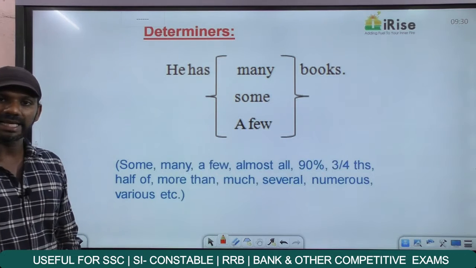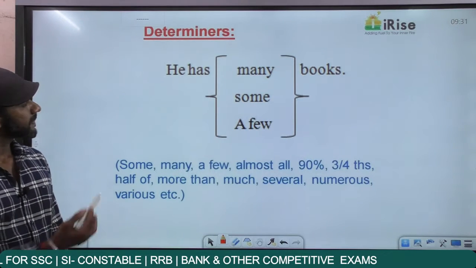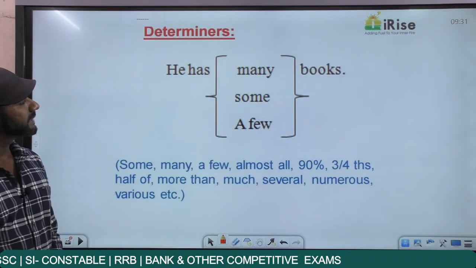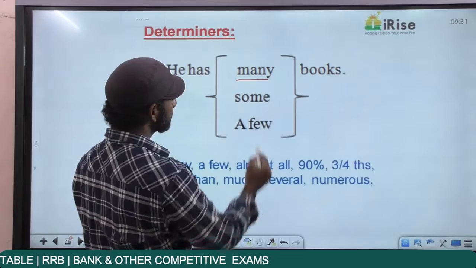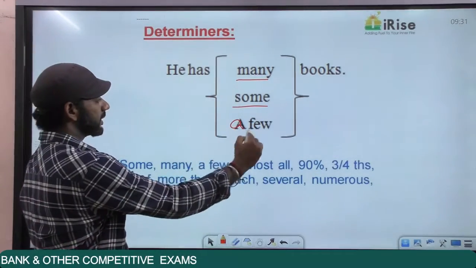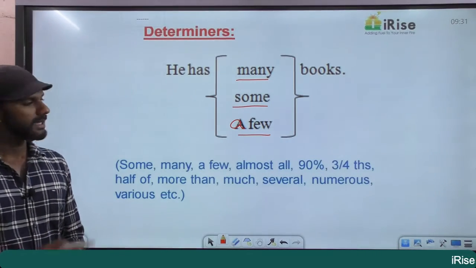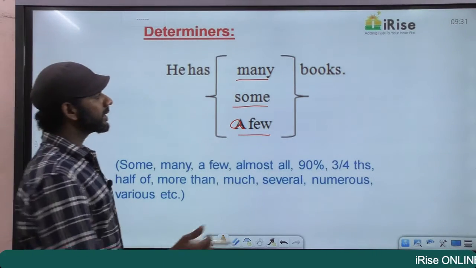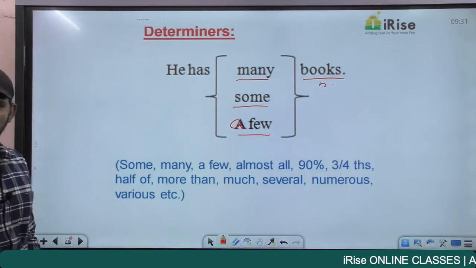Come to the next rule, determiners. I'll tell you what. Come to the statement I gave. He has many books. He has some books. He has a few books. All these are grammatically correct. Books, the word books is a noun.